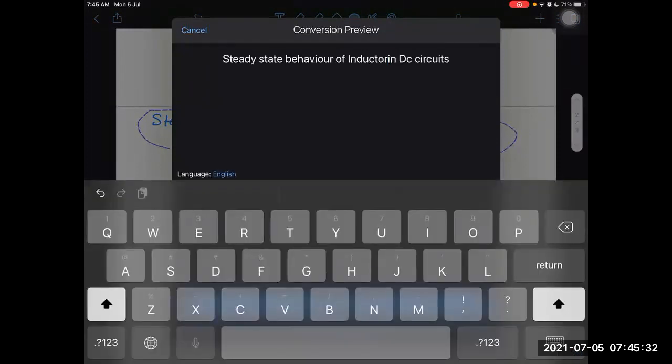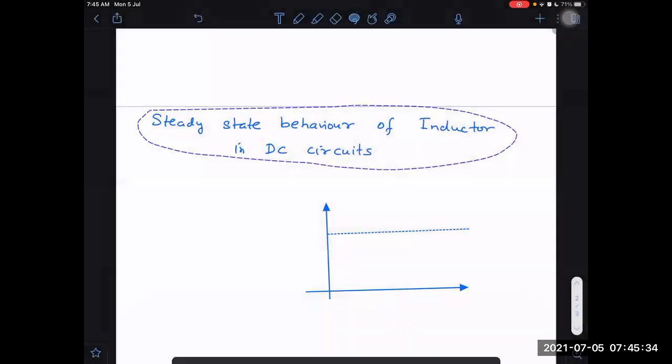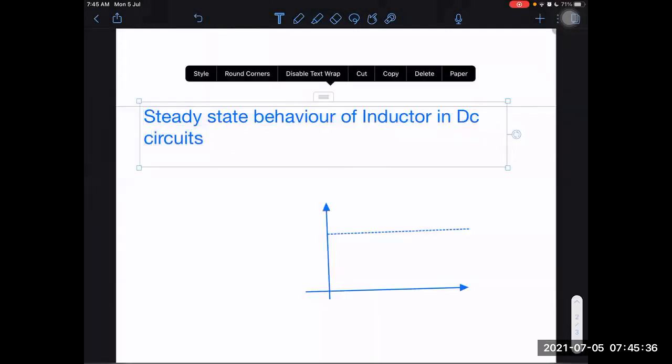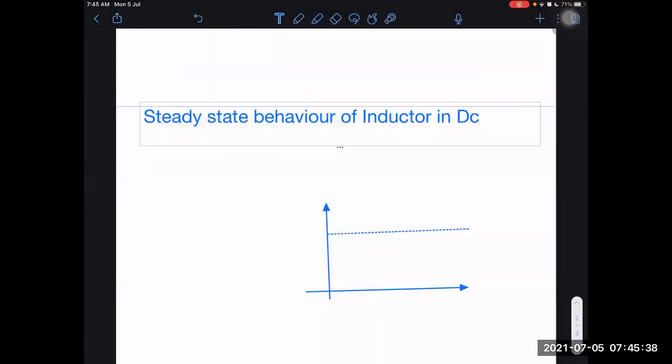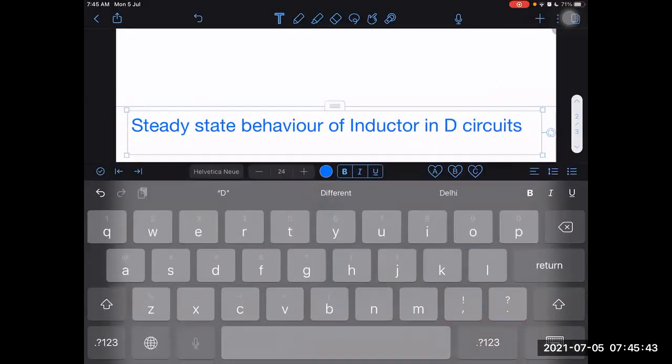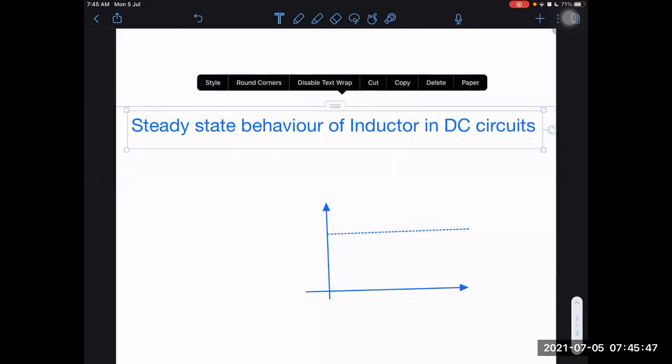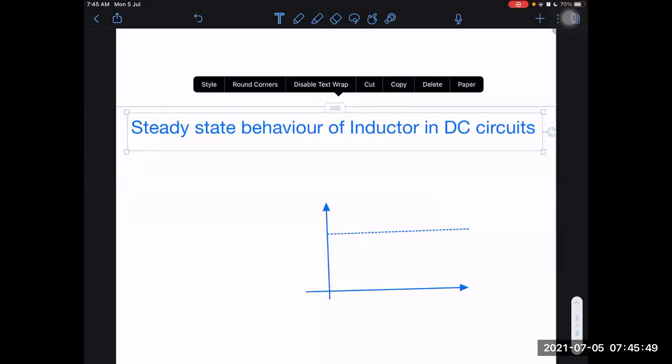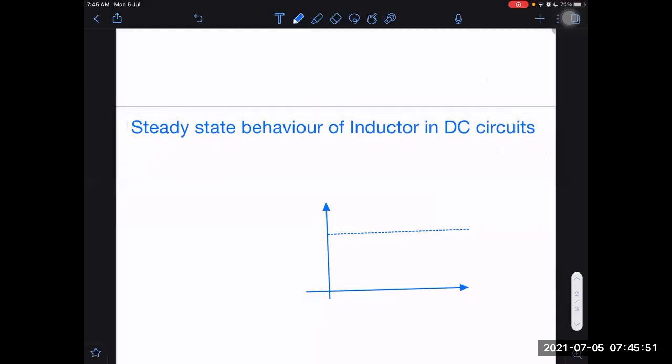I remains constant. Yes, the way we say in RC circuits also, when the current remains constant, that state is called a steady state. If current is constant, then other things also should be constant.